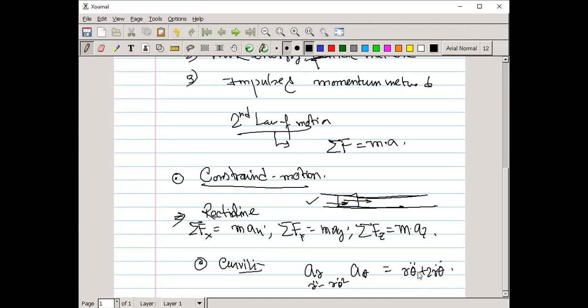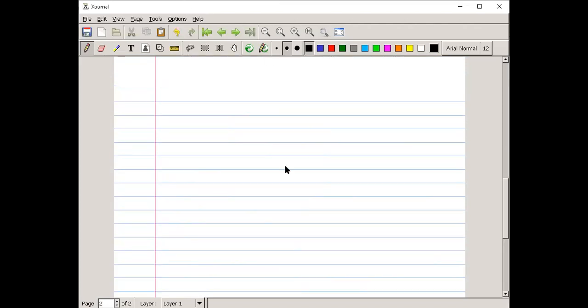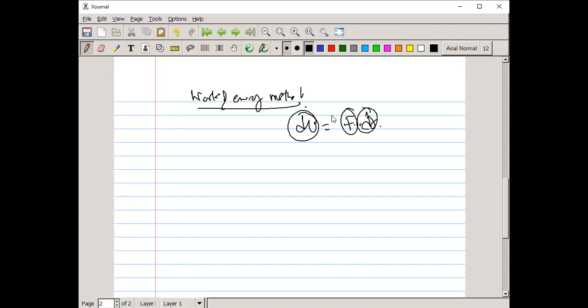Now come to another method, which is the work and energy method. The simple formula for the work and energy method is dU, the work done, is equal to force into displacement.